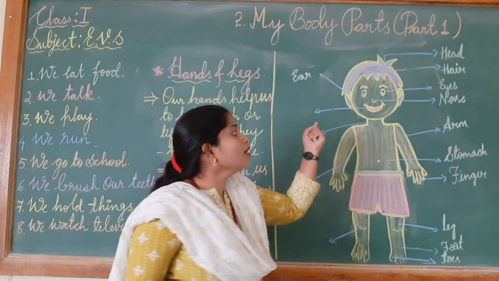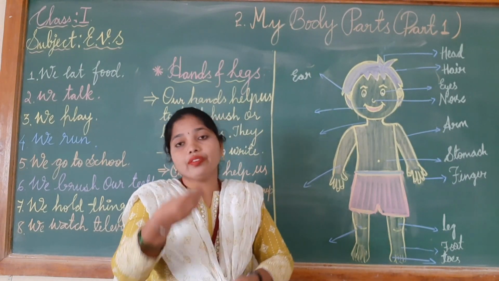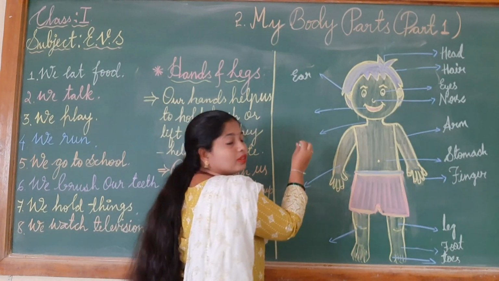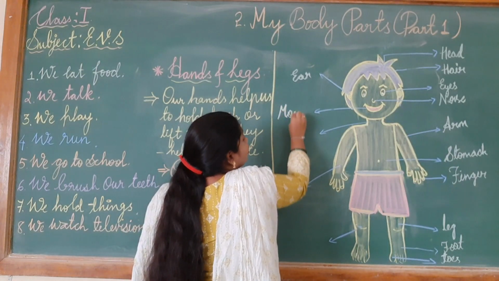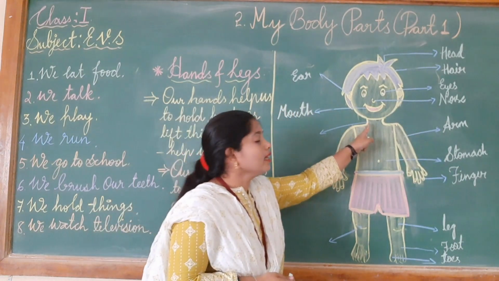Next is what children? This is called mouth. With the help of this mouth, we can talk and we can also eat our food. So this part is called mouth. M-O-U-T-H. Mouth.